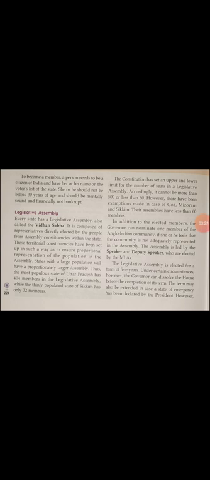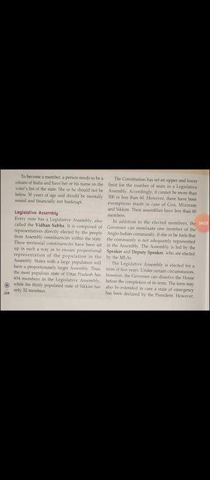Now, the constitution has set an upper and lower limit for the number of seats in a legislative assembly. Accordingly, it cannot be more than 500 or less than 60. However, exemptions have been made in the case of Goa, Mizoram and Sikkim. Their assemblies have fewer than 60 members. Our Indian constitution has set a limit. Like, for example, in your class, if there are 40 students, then the other students have to study in another section, because that is the limit of that class. Only 40 students per class.